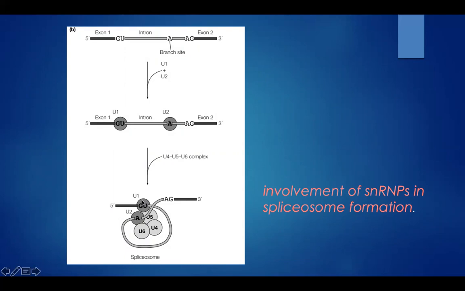The intron will be removed by breaking at this point and at this point. This forms a spliceosome.